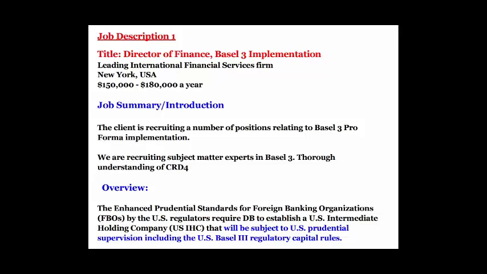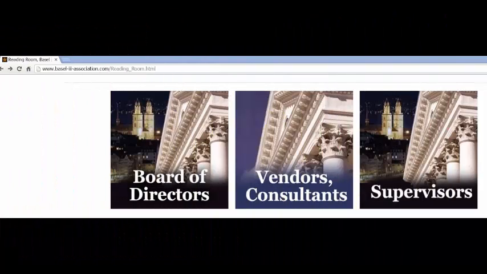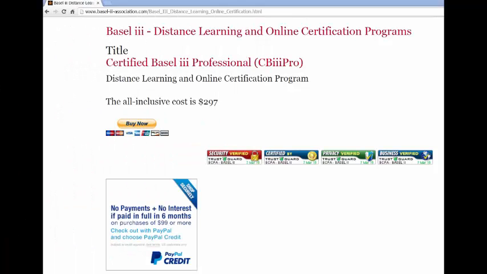To promote short-term resilience of a bank's liquidity risk profile, the Basel Committee developed the Liquidity Coverage Ratio, LCR. This standard aims to ensure that a bank has an adequate stock of high-quality liquid assets, HQLA, which consists of cash or assets that can be converted into cash at little or no loss of value in private markets, to meet its liquidity needs for a 30 calendar day liquidity stress scenario.